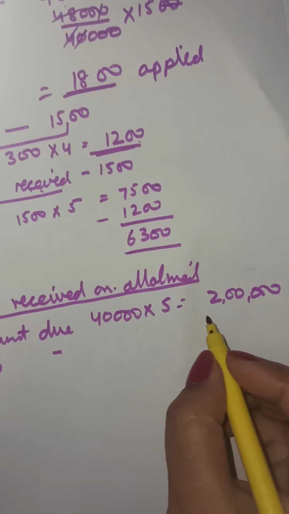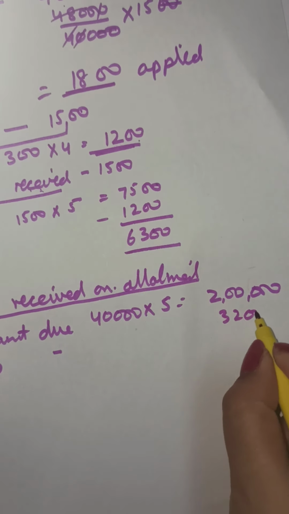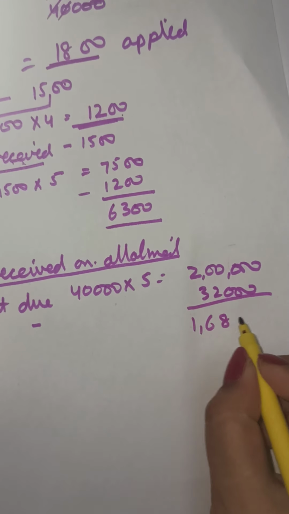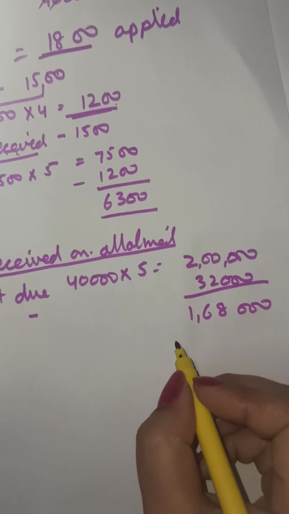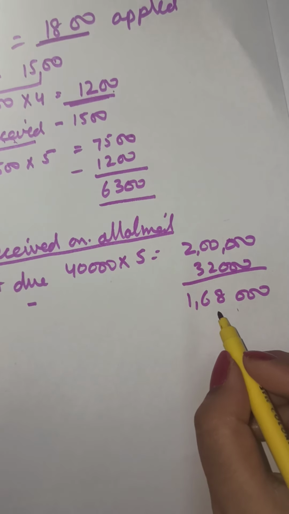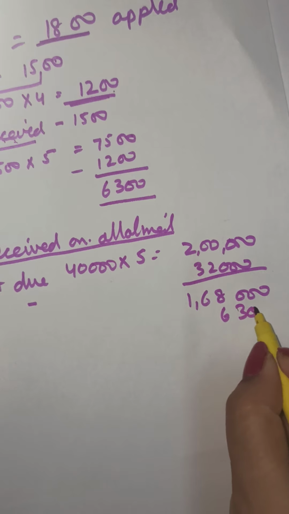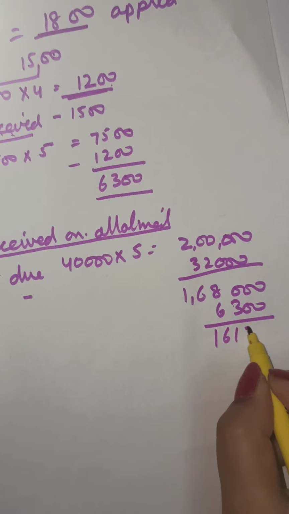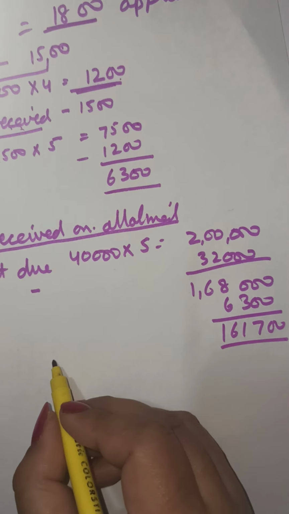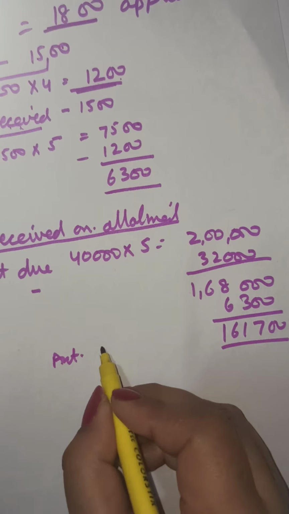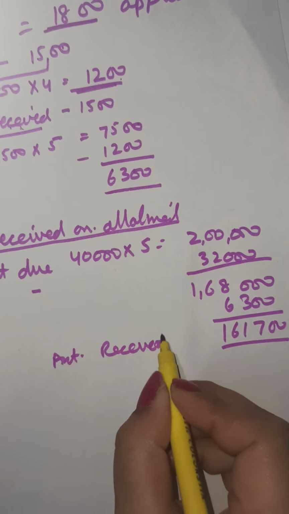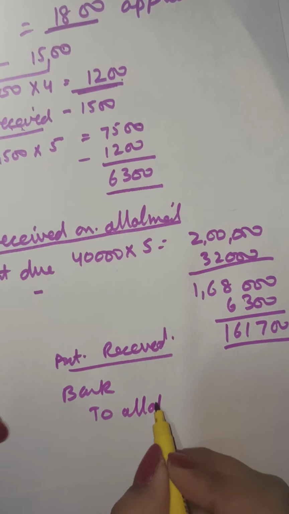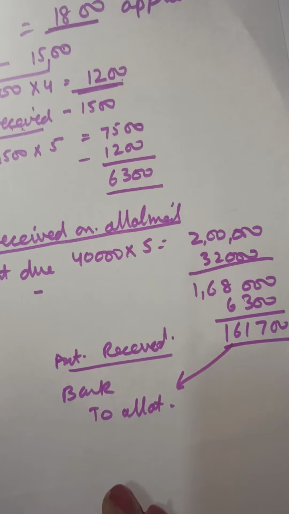2 lakh is due. 32,000 has already been received. If 32,000 is received, how much is yet to be received? 1,68,000 is yet to be received. Out of this, 6,300 is not received. That means how much is actually received? The net amount of 161,700. This is the net amount received, and this will go to the entry, bank to allotment.